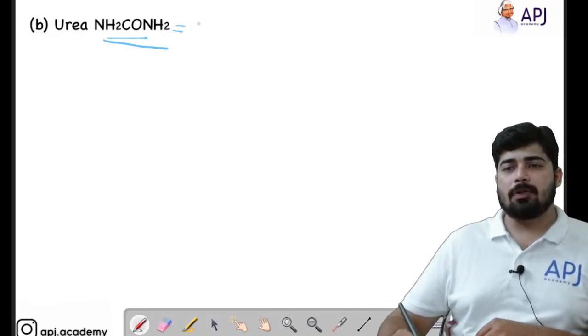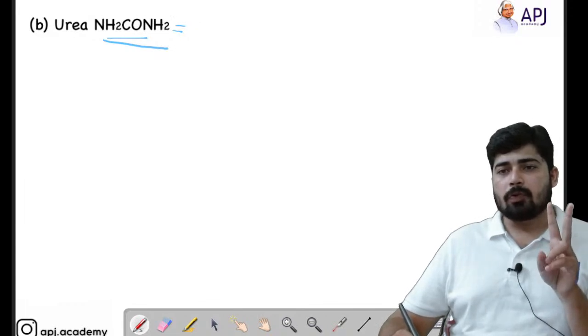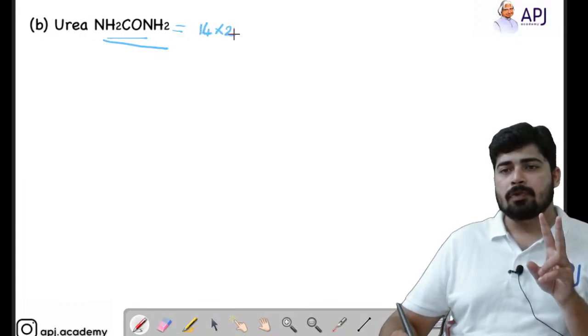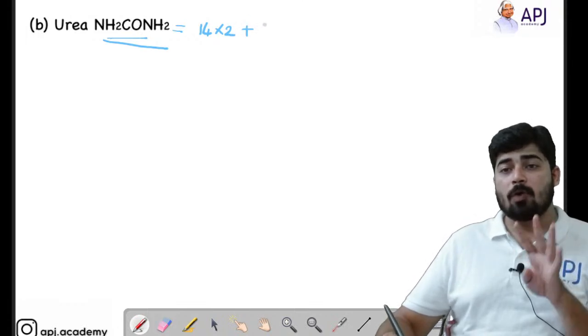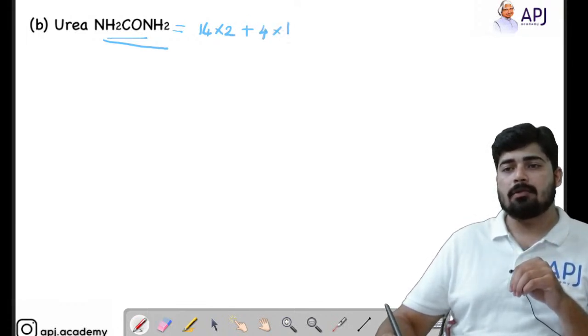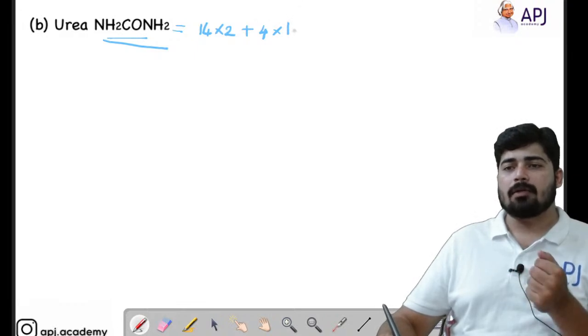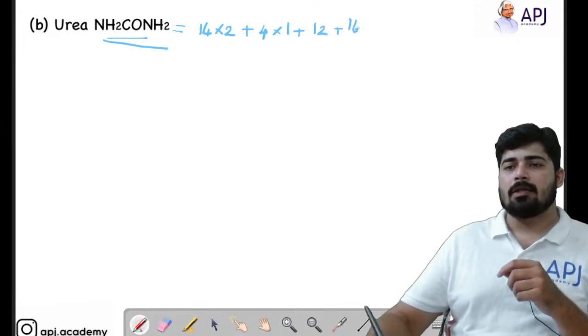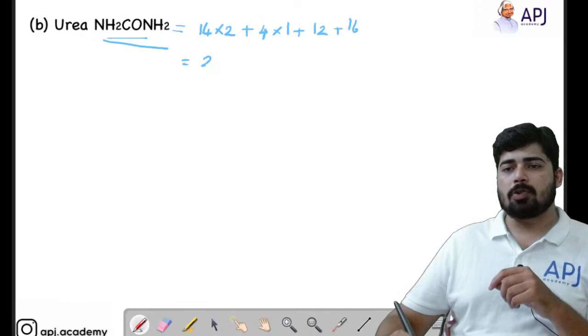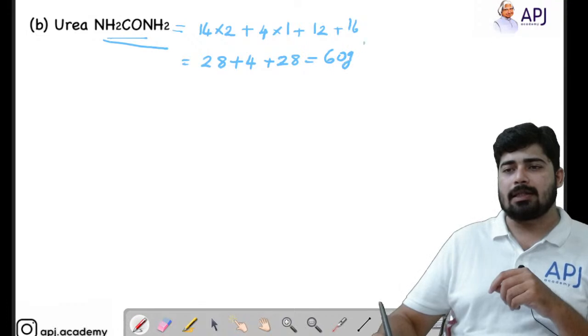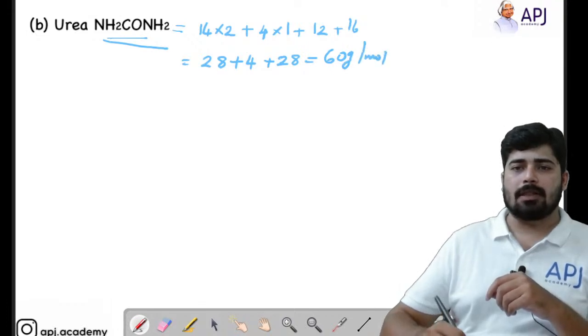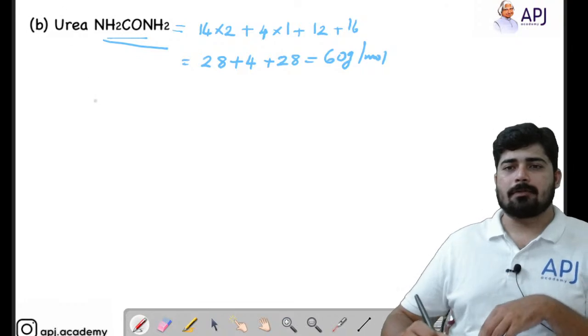Total mass of urea: we know that there are 2 nitrogen atoms, so 14 into 2, plus 4 hydrogen atoms, so 1 into 4. And 1 carbon atom, that is 12, and 1 oxygen atom, that is 16. So in total, 28 plus 4 plus 12 plus 16 is 28, that means you will be getting a value of 60 gram per mole. 60 gram per mole. Right?